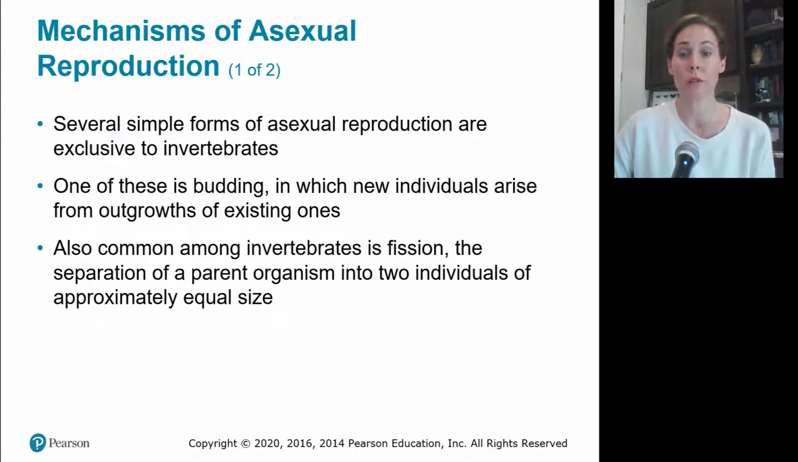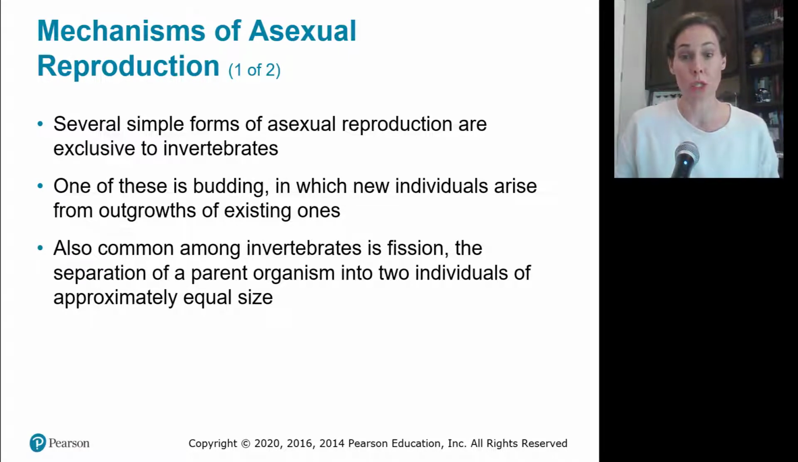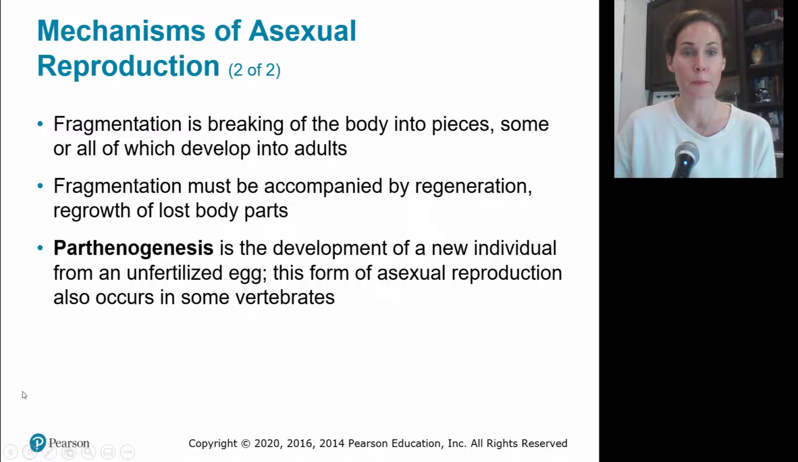Also common among invertebrates is fission. Fission is different. It's where a mother divides and becomes two. So the parent goes away and what results is two individuals of equal size. Fragmentation is breaking down of the body into pieces. Some of the body pieces break off and they'll turn into adults. But in order for it to be true fragmentation, you have to regenerate the body part that is lost.